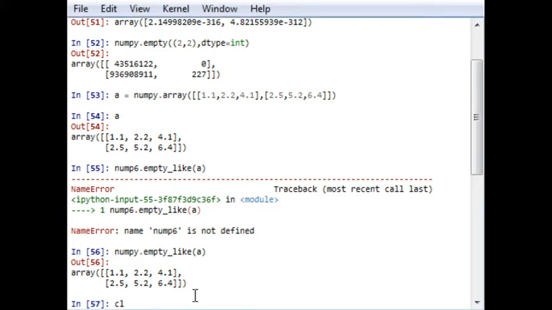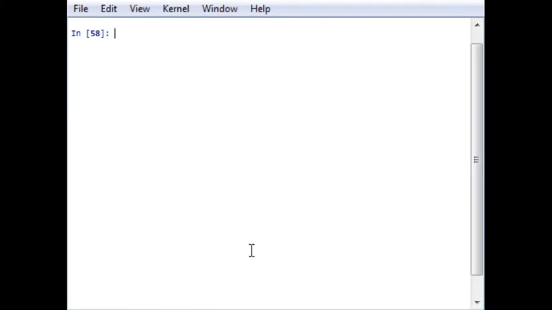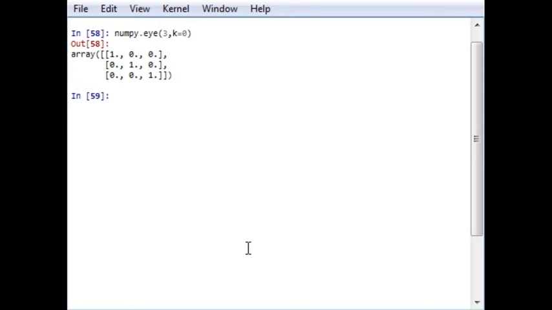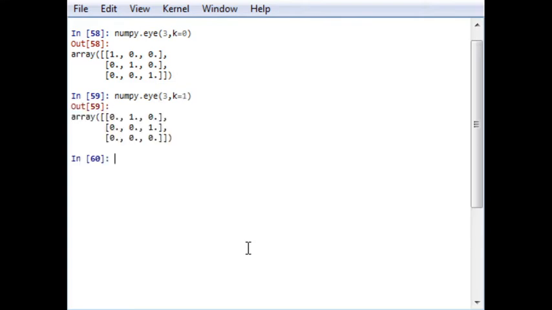Let me first clear the elements, and numpy dot I, let me say n is equal to 3, a 3 by 3 matrix, and k equal to 0, and it will give you an identity matrix. Now instead of k equal to 0, if I take k equal to 1, the output will be like this.